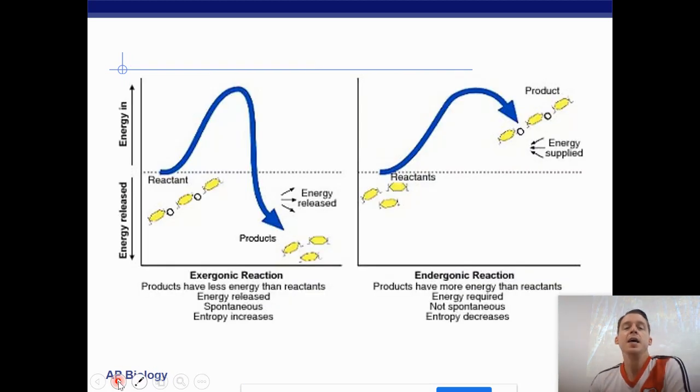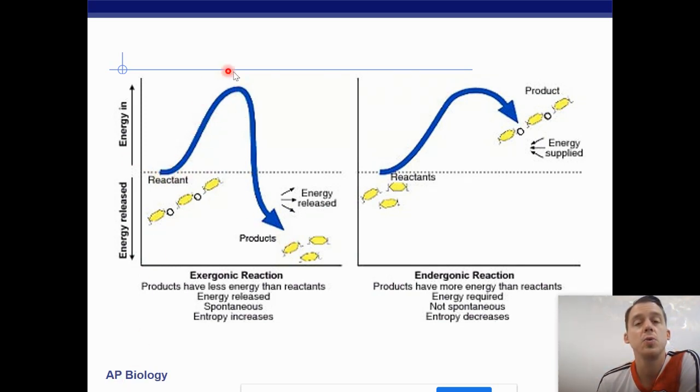All right. Here we have more examples of exergonic and endergonic reactions. Exergonic reactions are going to release energy and create disorder. Notice how this polymer is broken down into monomers. And then here we have an endergonic reaction. Energy had to be supplied, and we have created more order by making something more complex.